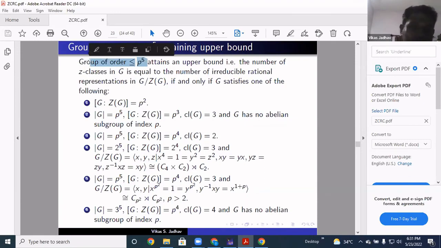So it's an if and only if statement. Only these groups attain the upper bound given here. The details of this are given below.